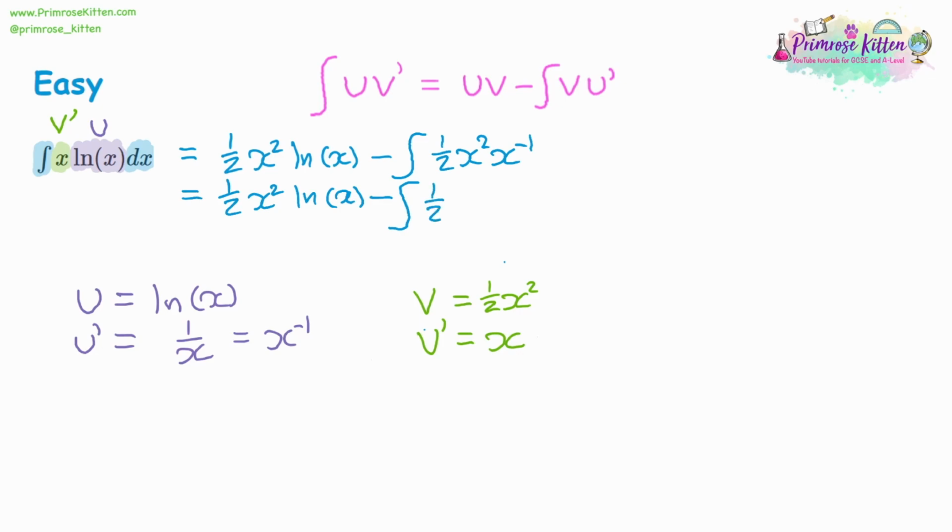So it's going to give us a half x overall. Power 2 and power negative 1 cancel out to make power 1. And so now we're actually going to integrate half of x. And the integral of half of x, we are going to increase the power by 1, x becomes x squared, and then we'll divide by the new power. So we've got a half, you're going to be dividing by 2, well, we're already dividing by 2 twice, it's going to be dividing by 4.